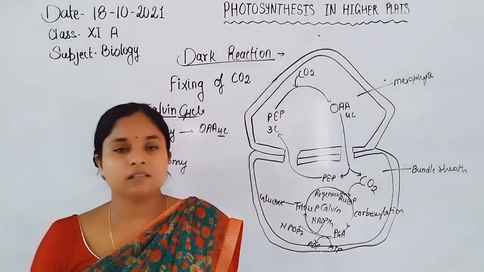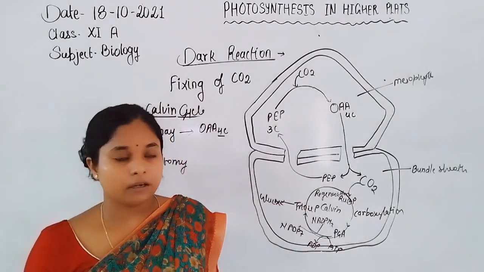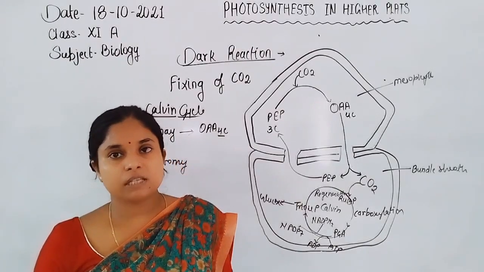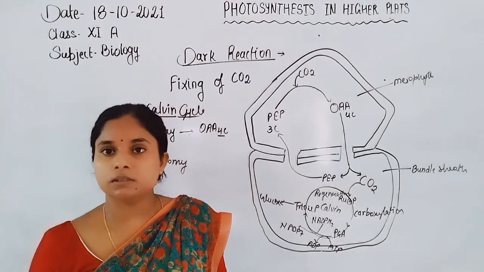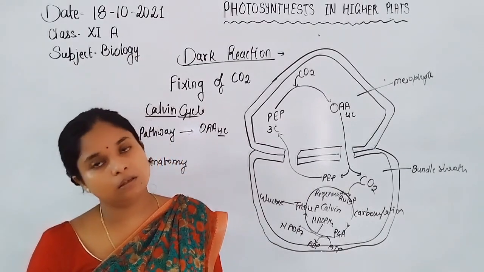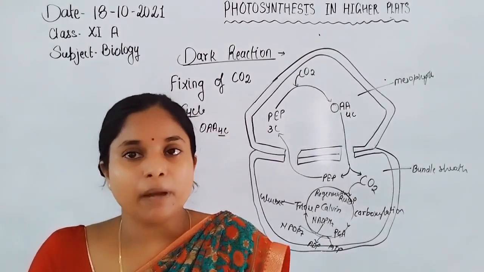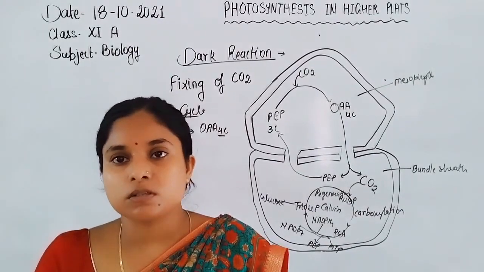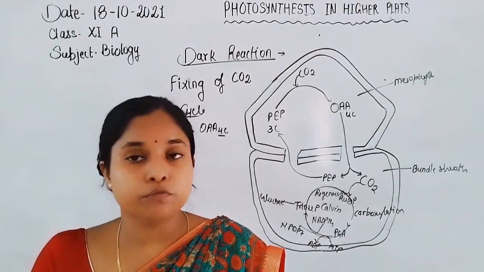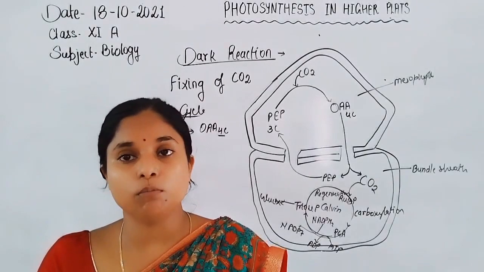So students, here is the overall summary of the dark reaction. In the dark reaction, the fixation of carbon dioxide takes place, which is carried out by two pathways, the C3 pathway and the C4 pathway. Through the C3 pathway, we generally run the Calvin cycle only. The RuBP binds with the carbon dioxide in the presence of Rubisco enzyme to form phosphoglyceric acid, which is the first product, a 3 carbon containing molecule.